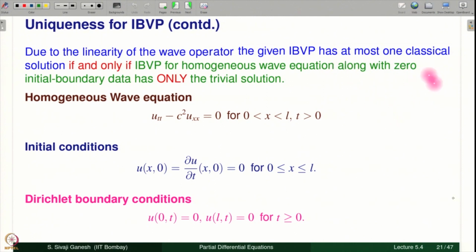So it has at most one classical solution if and only if the problem with homogeneous wave equation, 0 Cauchy data and 0 boundary conditions has only the trivial solution. Trivial solution means 0 solution. Of course we know that u equal to 0 is a solution to this, but what we have to show is that it is the only solution. Then uniqueness for the non-homogeneous initial boundary value problem follows.